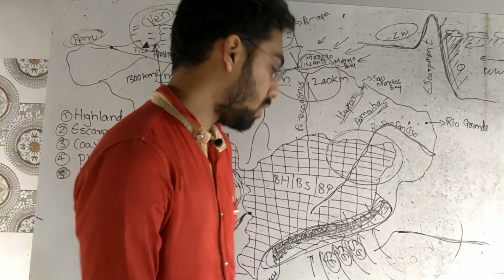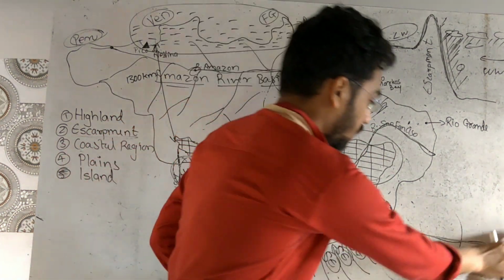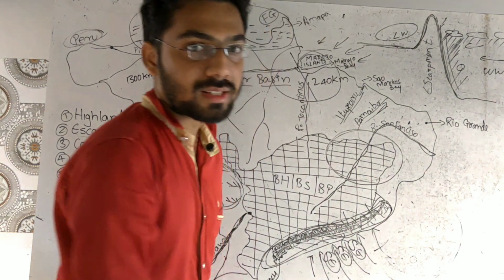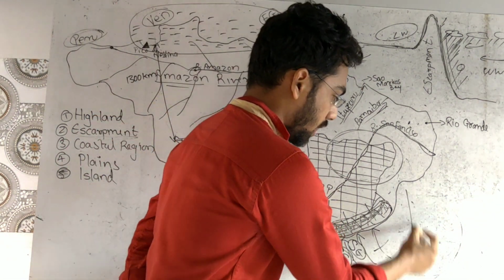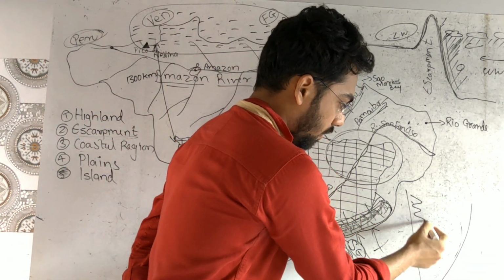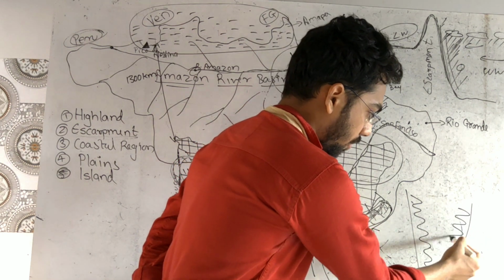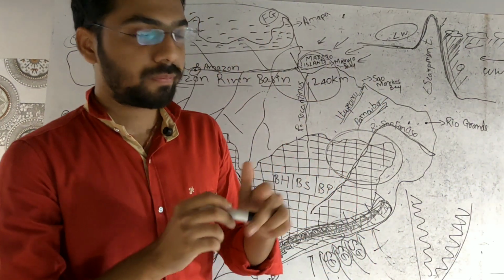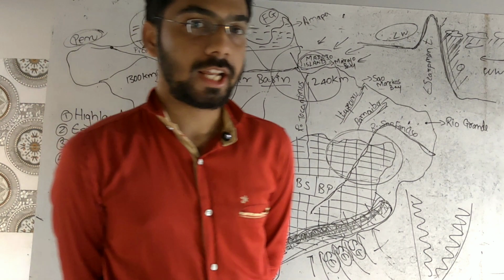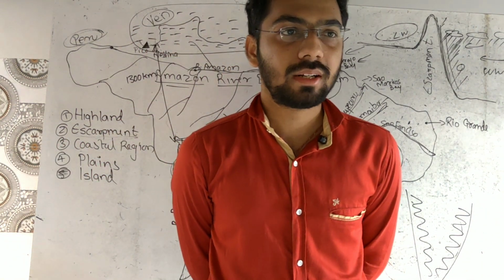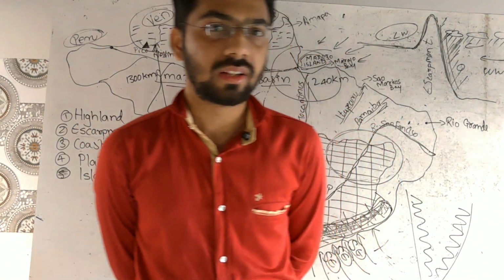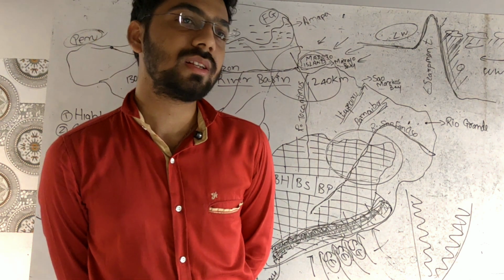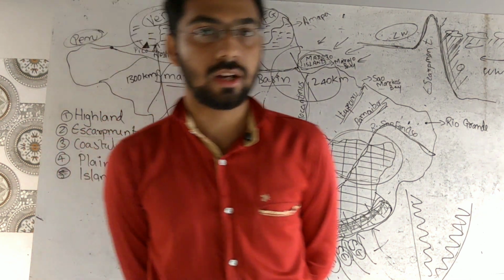The escarpment itself is not available in India, but a similar thing is found in the form of the western and eastern Ghats. So a comparison can be made between the escarpment in Brazil and the western and eastern Ghats of India.